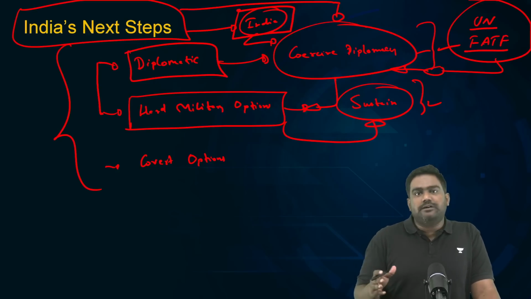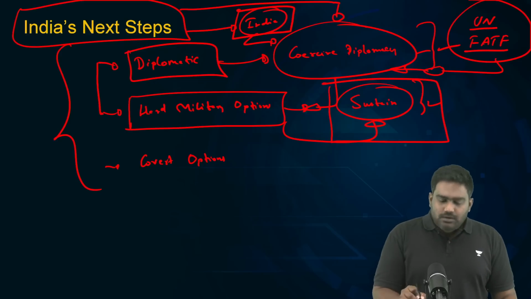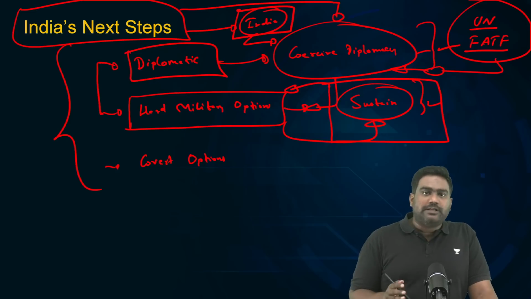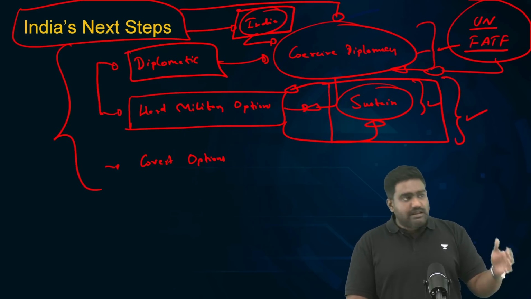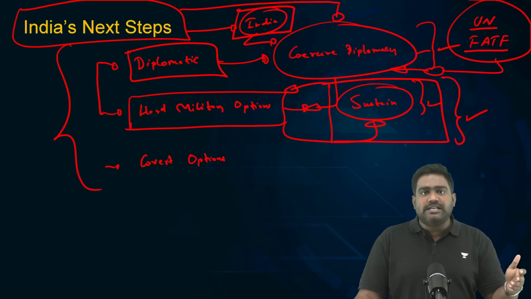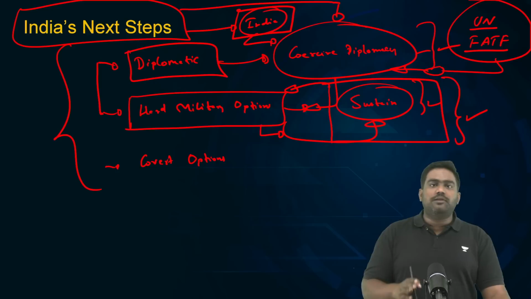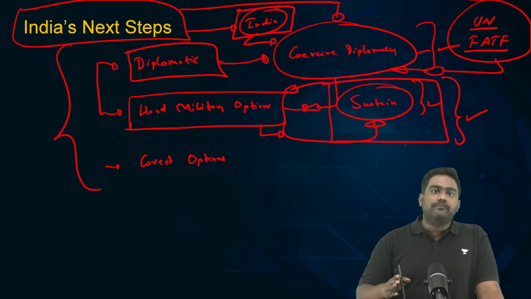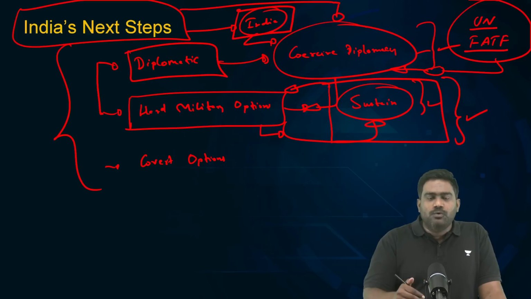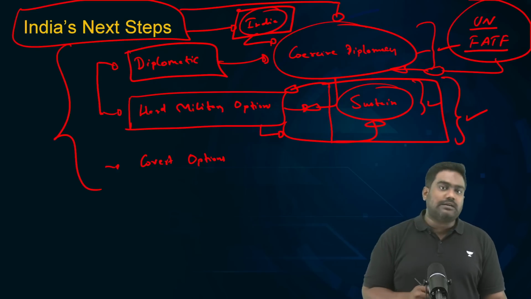Operation Sindoor itself is unprecedented. Since 1971 war, we had never seen such a large-scale strike by India on Pakistan. But it would still be a one-off strike, and that alone is not enough. We should continue using the military option whenever there is actionable real-time intelligence regarding terror attacks being planned, terror launch pads and camps being set up. We should hit them decisively. So this should be a new era of India's counter-terrorism against Pakistan, where we will not hesitate to use the military option repeatedly against Pakistani soil. This is something India has to establish as a new paradigm, a new doctrine when it comes to tackling Pakistan-sponsored terrorism. Sustained military action against legitimate terror targets.